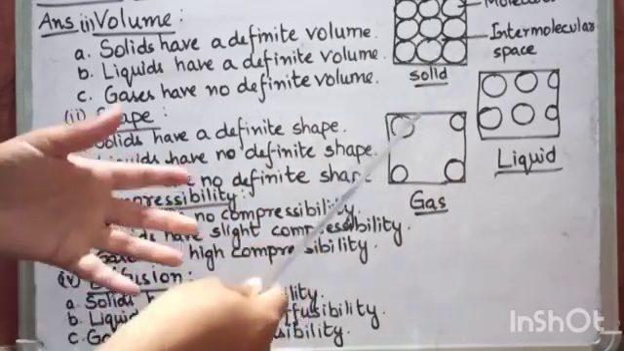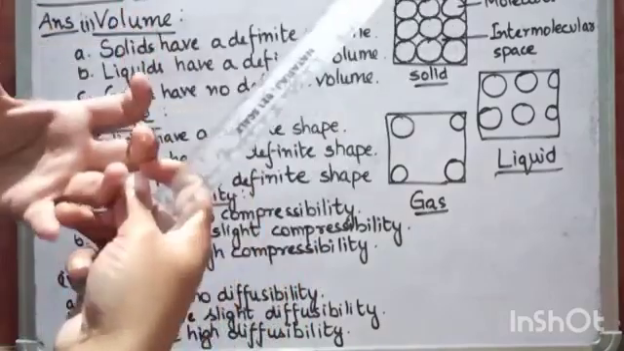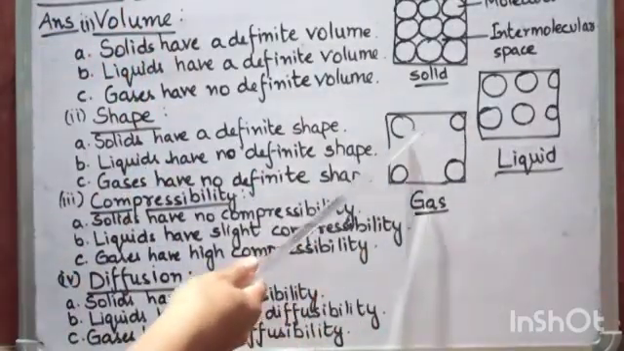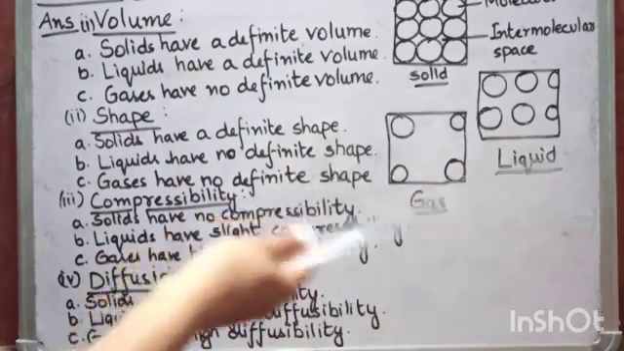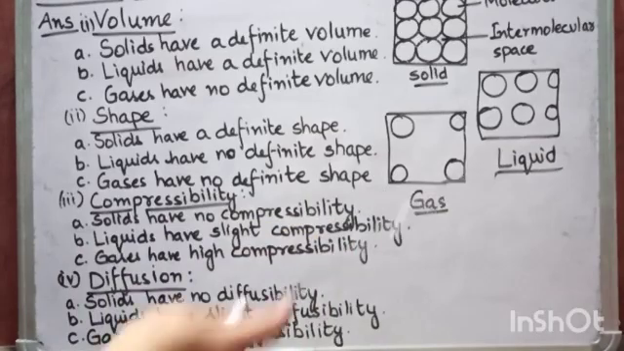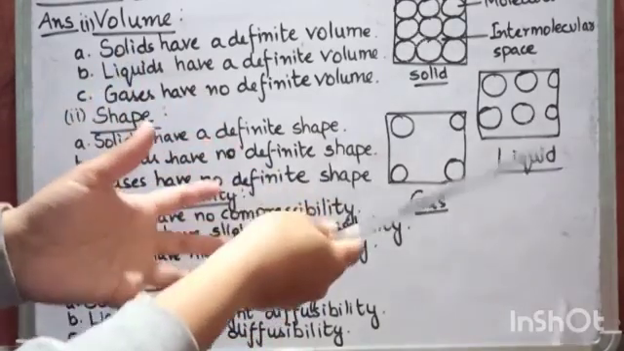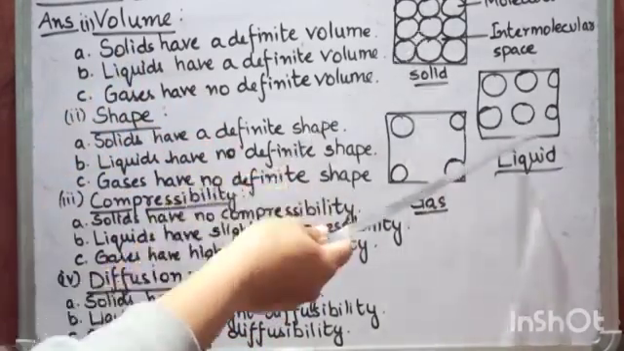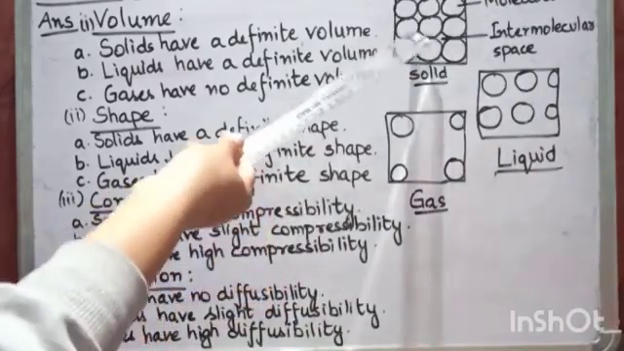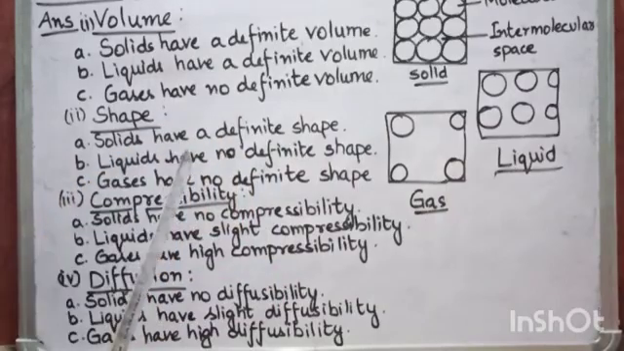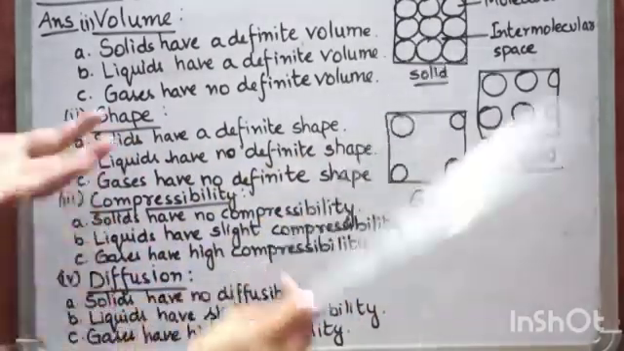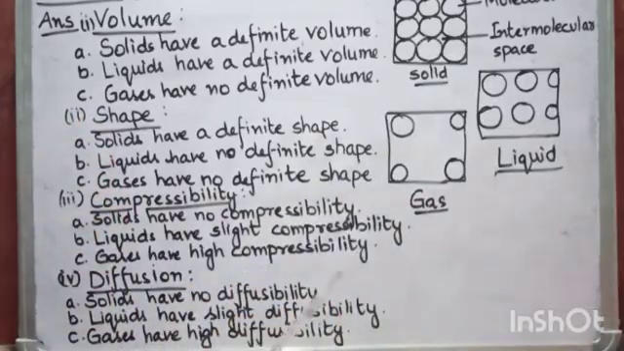And if the molecules are far apart from each other, then the intermolecular force of attraction will be weaker. And here in liquid, it is comparatively less strong than solid. So that's why solids have a definite volume and liquids have a definite volume, but gases do not have a definite volume.